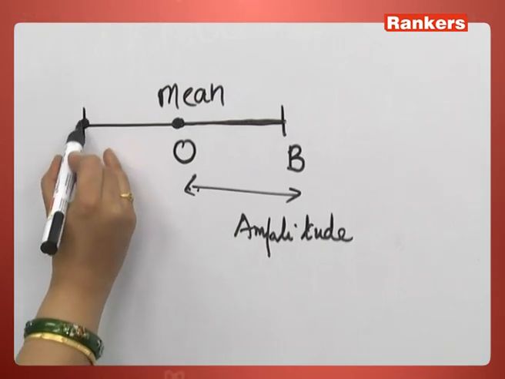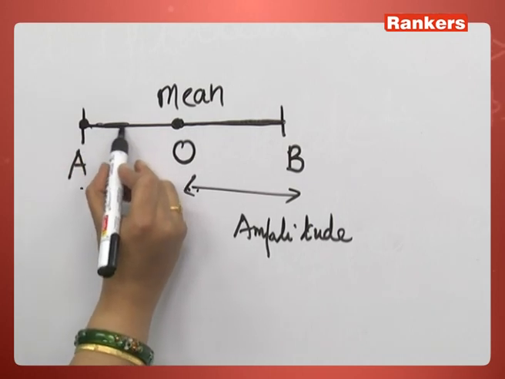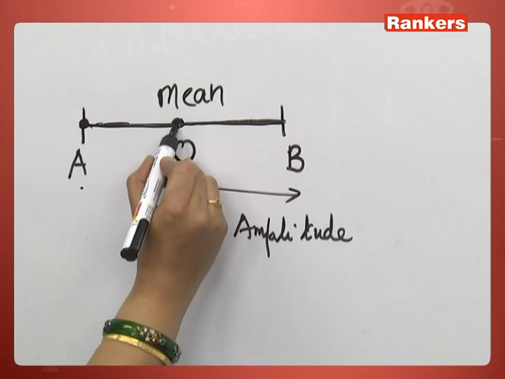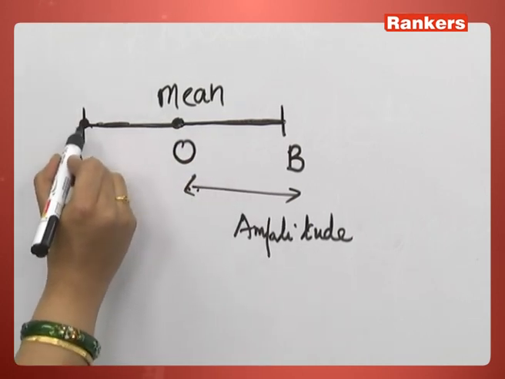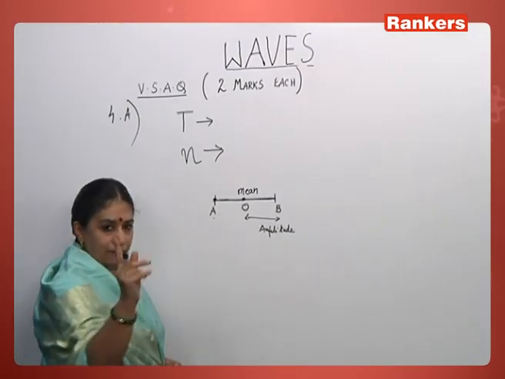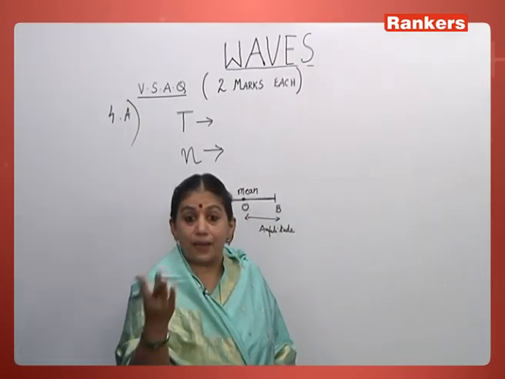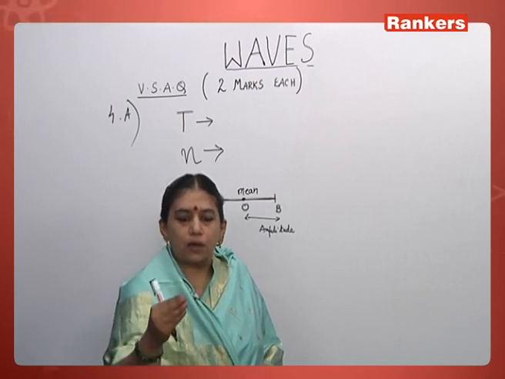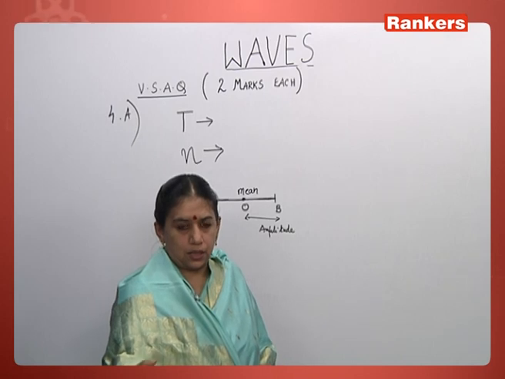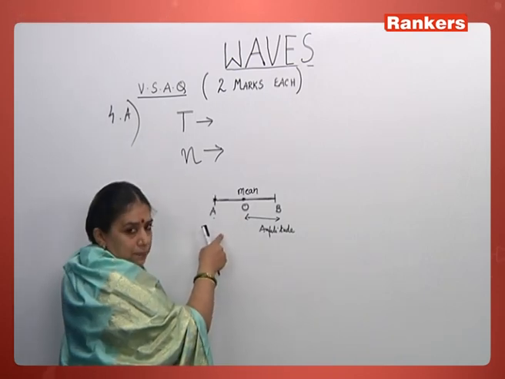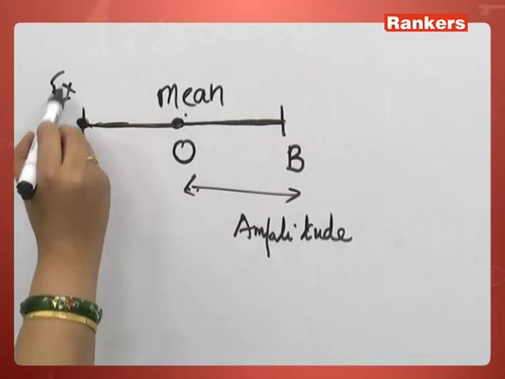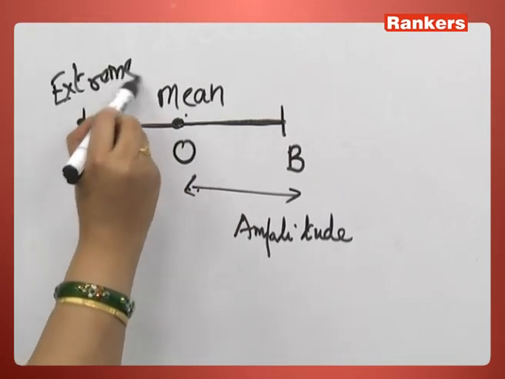A particle starts at A, goes to B, comes back to O, but still it hasn't come back to its point of origin, its original position of start. When it does, we say one vibration is completed. So how do we say one vibration? When a particle returns to its point of start, then you say one vibration is completed. That position of start can be the mean position or an extreme position, either one of them.